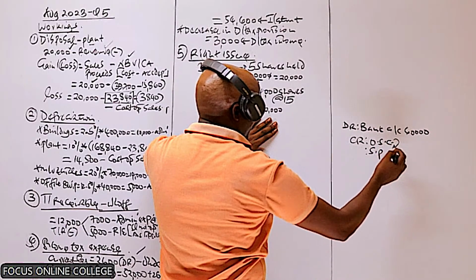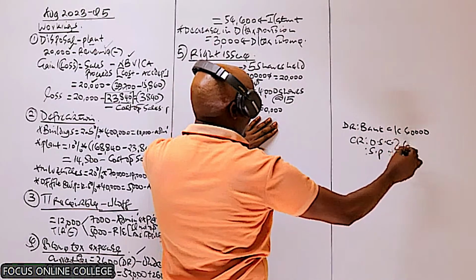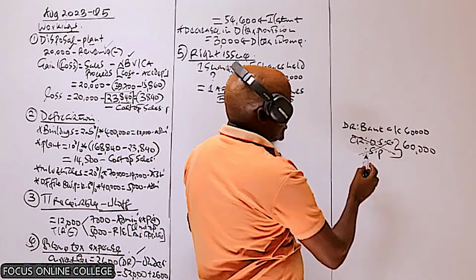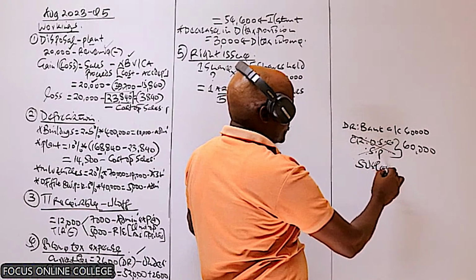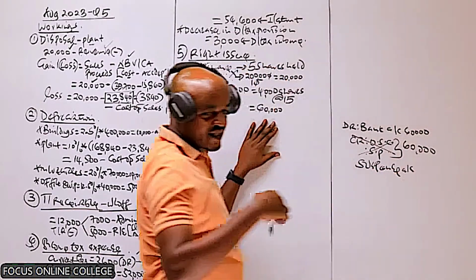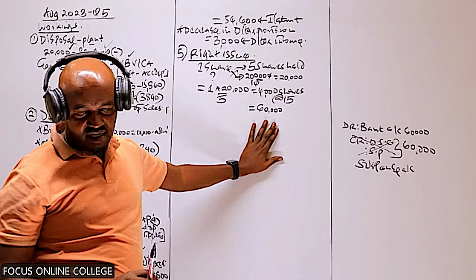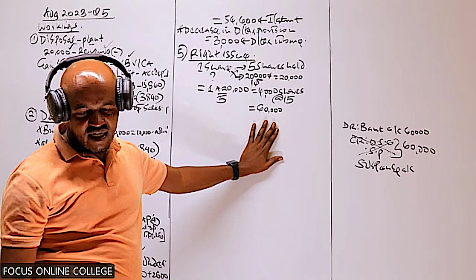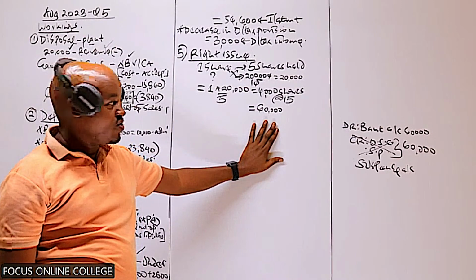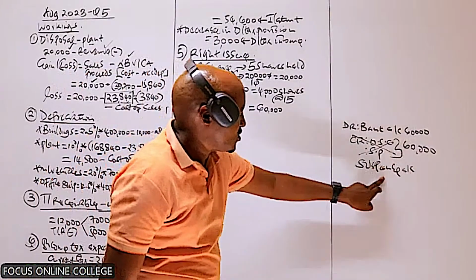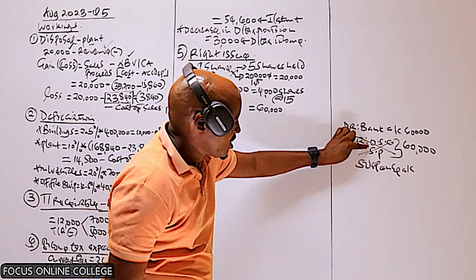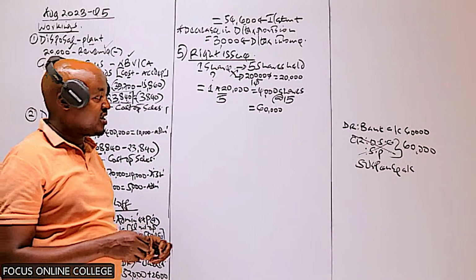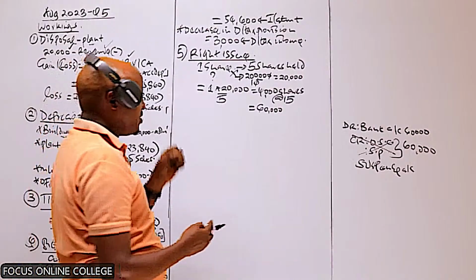I'll explain what we credit where. A total amount of 60, but instead of crediting these accounts, the company credited the suspense account. That's why in the trial balance, the last item, I hope you can see a suspense account, and the amount credited there was 60. So this amount of 60 was credited there instead of being credited in the share capital and the share premium. So we need to effect the correct accounting entry.